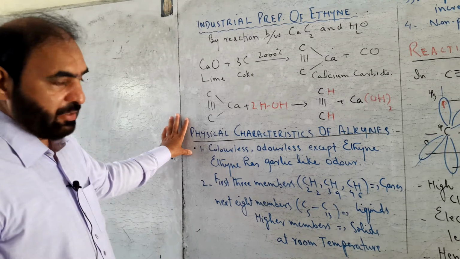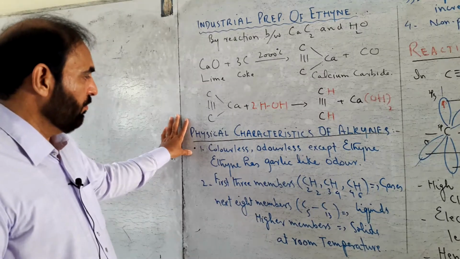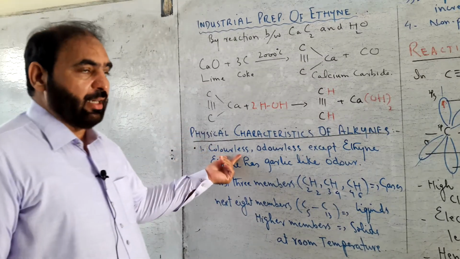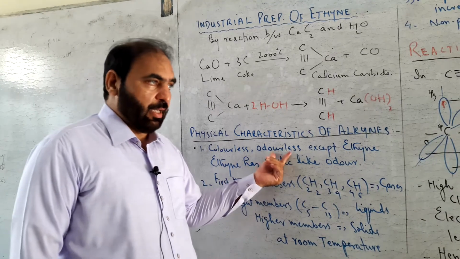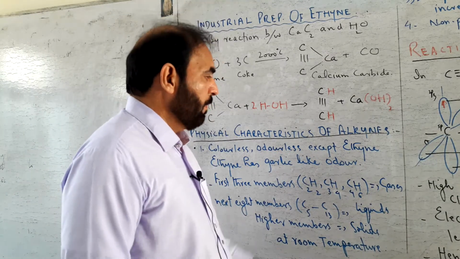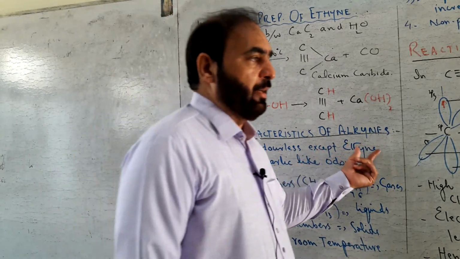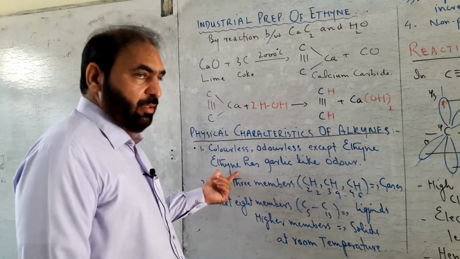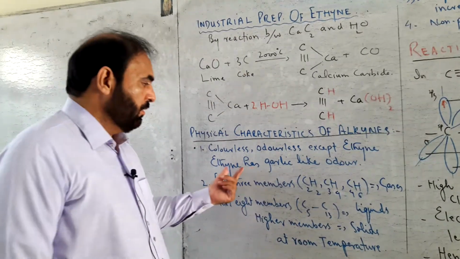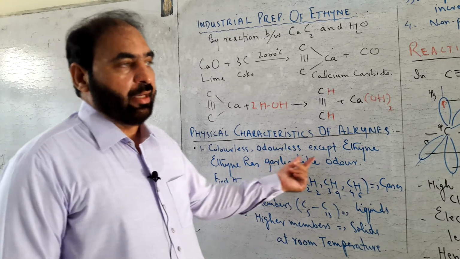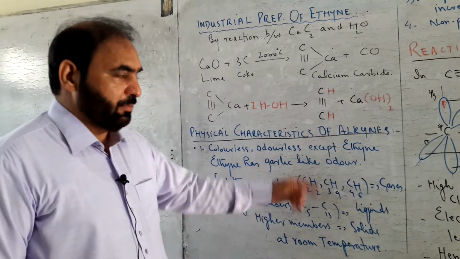Now, physical characteristics of alkynes. Alkynes are colorless, odorless hydrocarbons except ethine. Ethine or acetylene has a garlic-like odor.